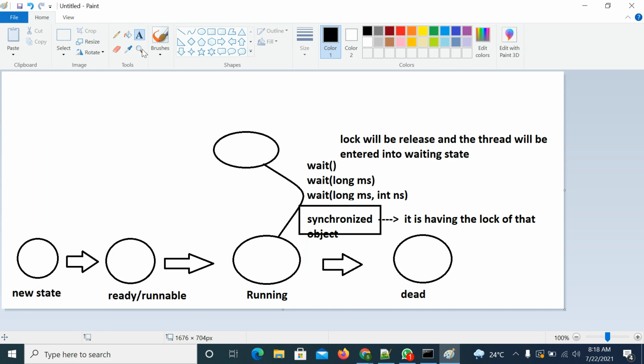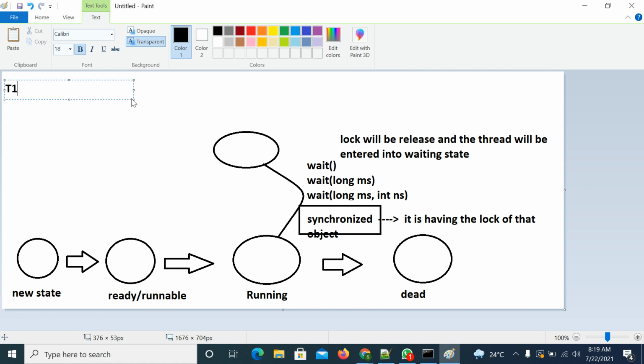In my case, two threads are there. First consider the T1 thread. What does the T1 thread have to do? First it will start the work. Then while performing the work, it can apply the lock, and it will try to perform the task. But the task is depending on another person's task. Okay, try to understand.